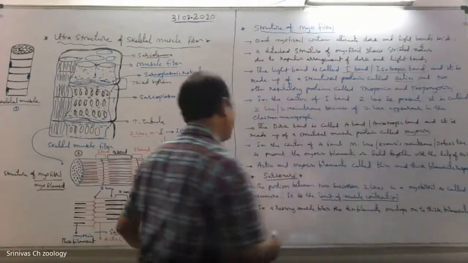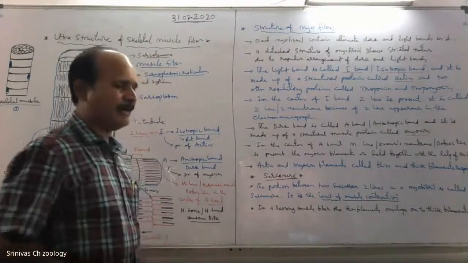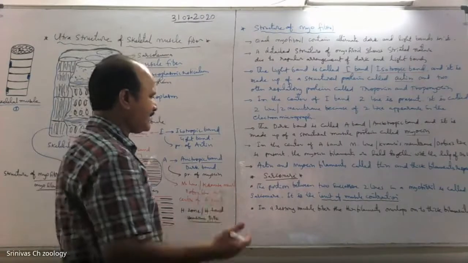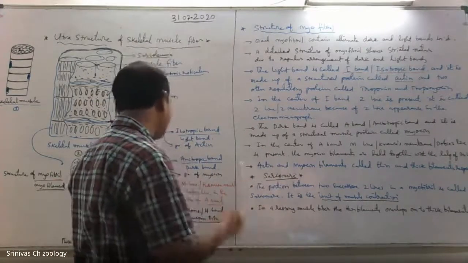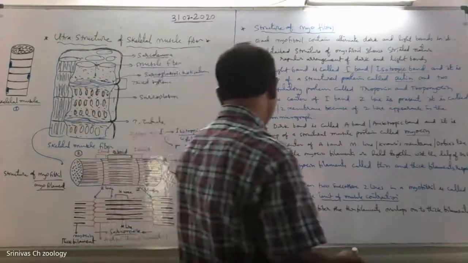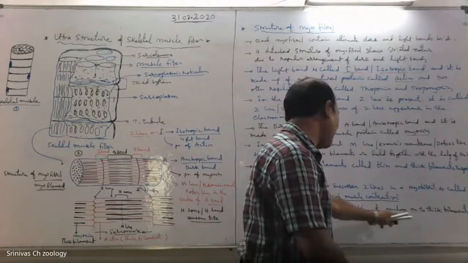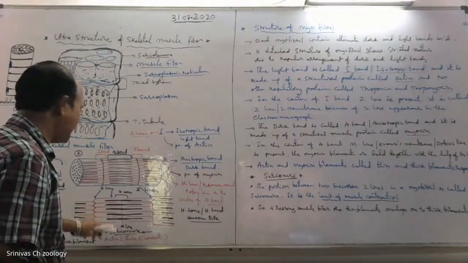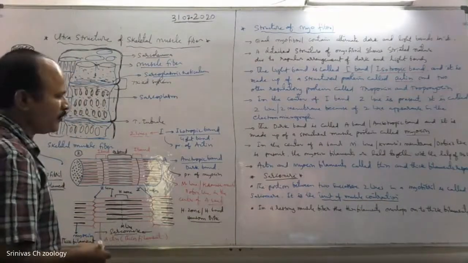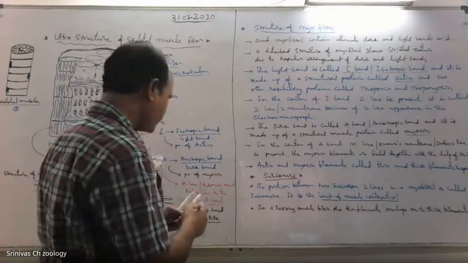A resting fiber means when it does not show contraction, when it is in the resting stage. Slightly, they overlap onto the thick filaments or myosin filaments.